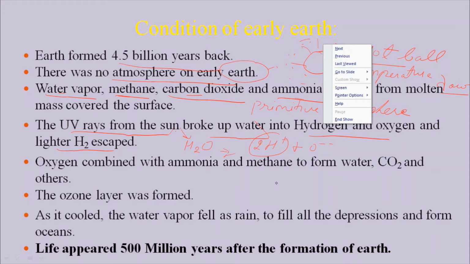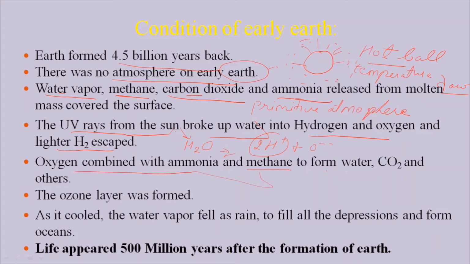Oxygen then combined with ammonia and methane to form water, carbon dioxide, and other gases. Earlier, in the primitive atmosphere, the water which was present was broken down by sunlight.